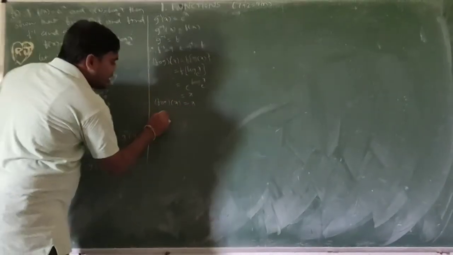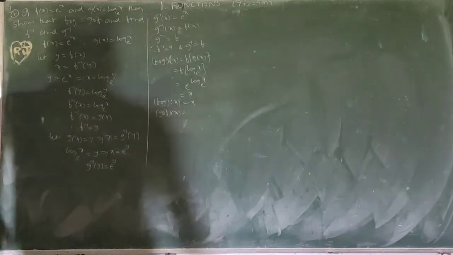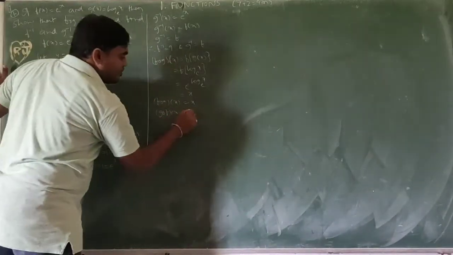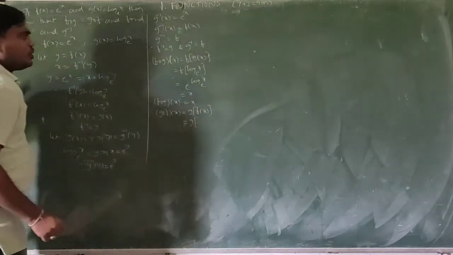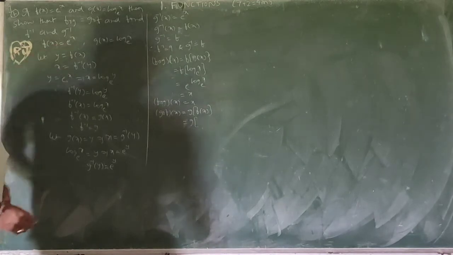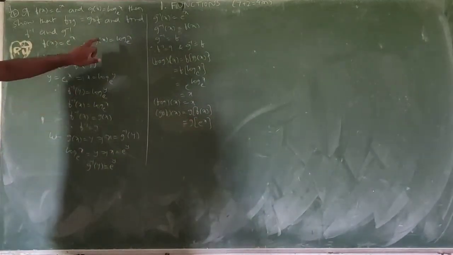Next, g circle f of x. g circle f of x equals g of f of x, which is g of e power x. Now g of x is log x base e.